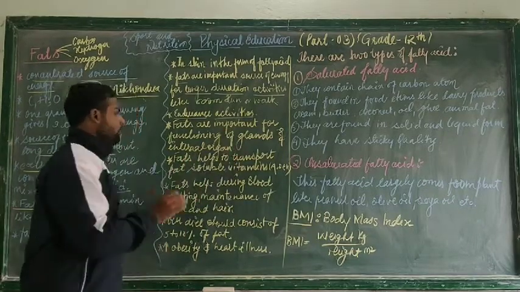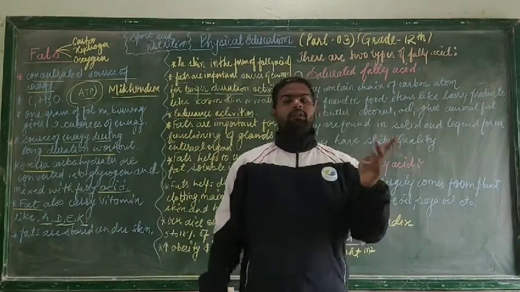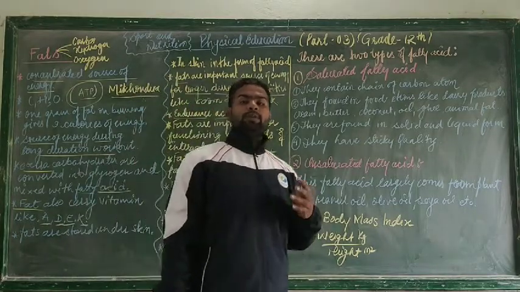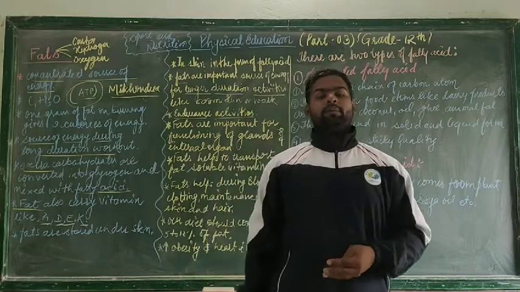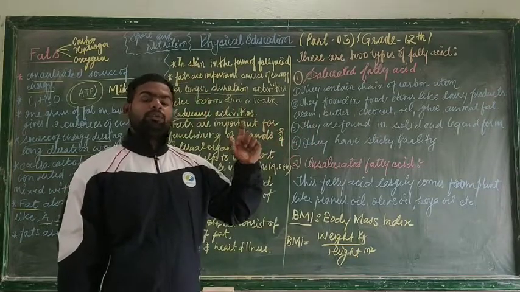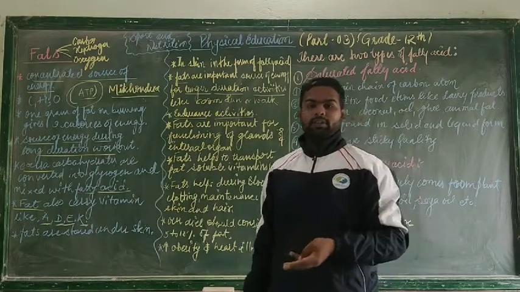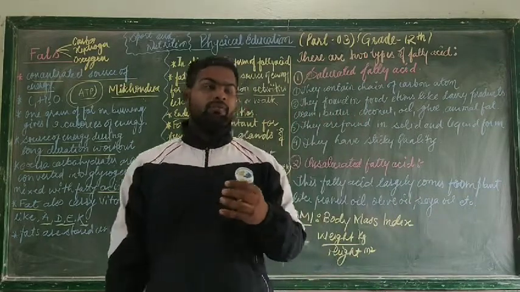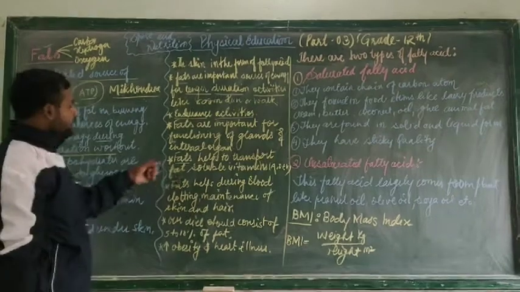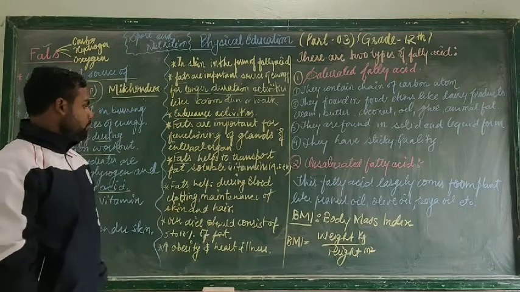Fats help to transport fat soluble vitamins. As I just told you, we have two types of vitamins, fat soluble vitamins and water soluble vitamins. The vitamins that are soluble in fat are called fat soluble vitamins, and the vitamins which are soluble in water are called water soluble vitamins. The fat soluble vitamins are vitamin A, vitamin D, vitamin E and vitamin K. These four vitamins are fat soluble, and fat helps to transport them in our body.